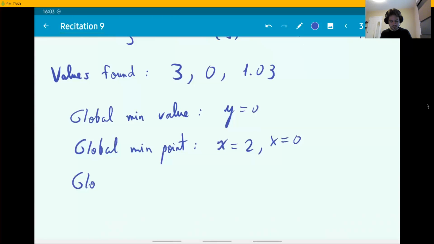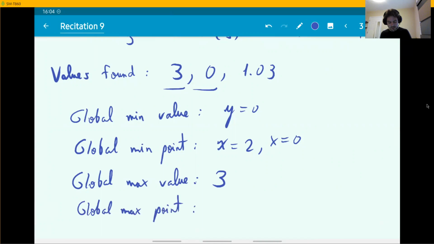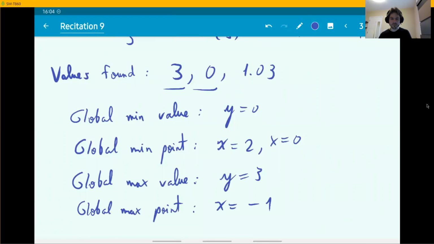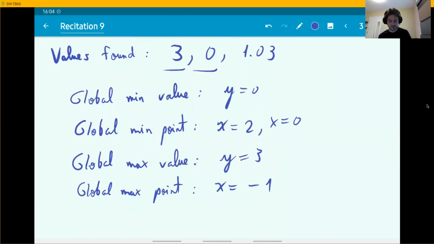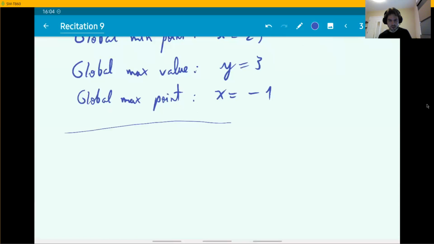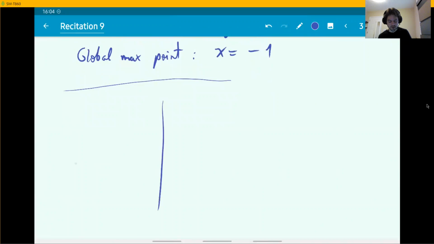And what is the global max value? The largest of the three values that we found, it was 3. The location where that happened, the global max point, this time there's just 1. So I'm going to write y equals 3 up here, and the x corresponding to that was -1. All right, this is the answer to the question. I'm going to add just something really quick here that's not part of the solution, but just so we visualize what's happening. This function kind of looks like this.